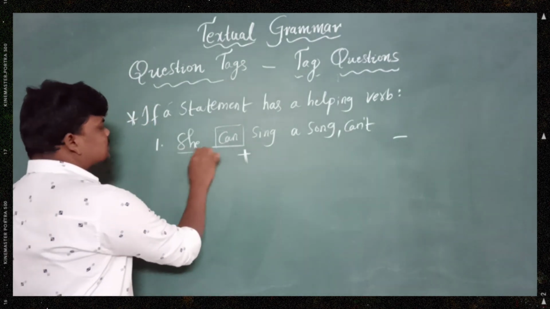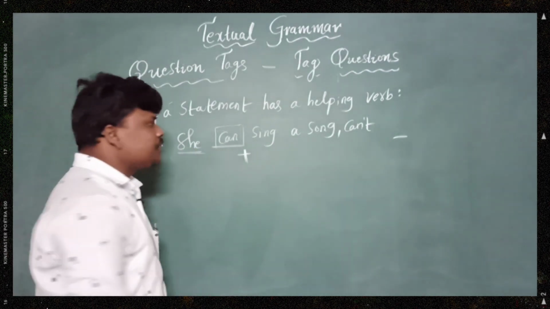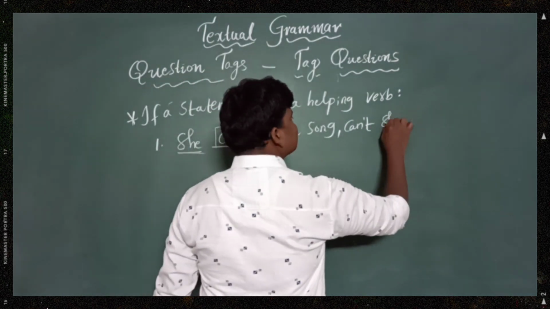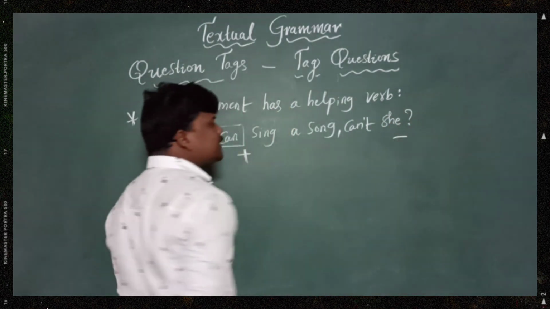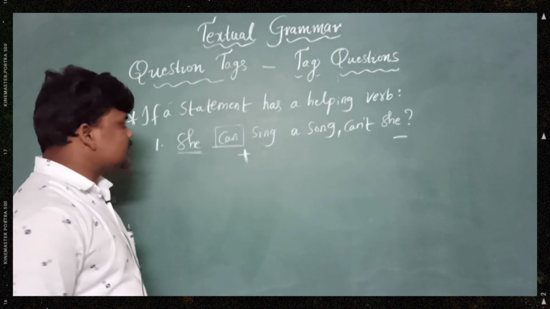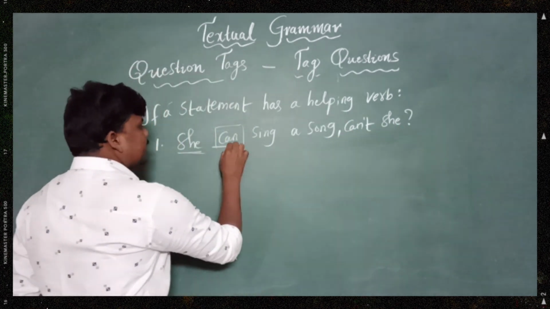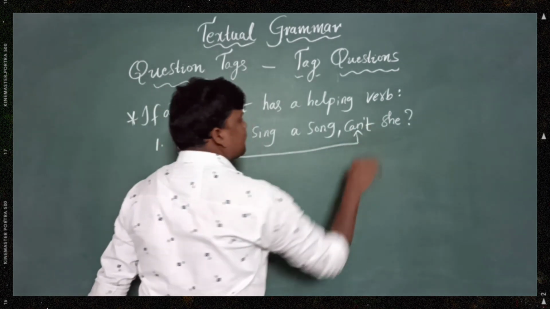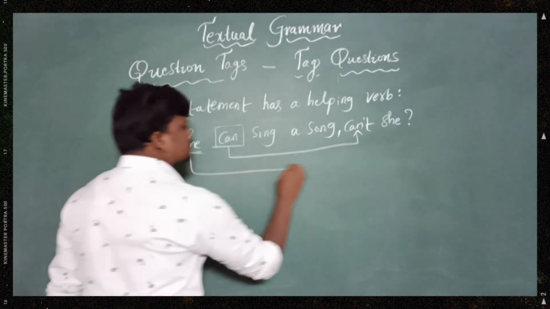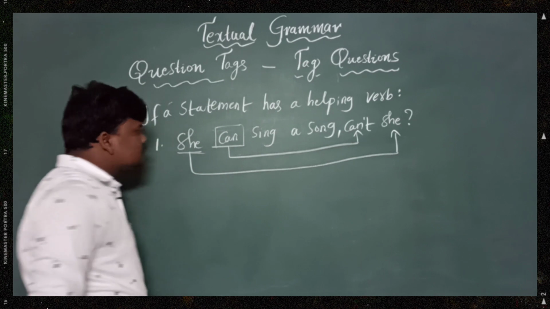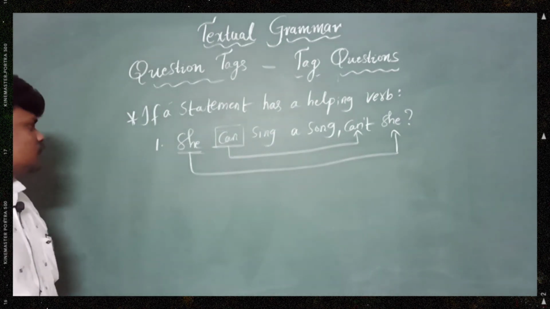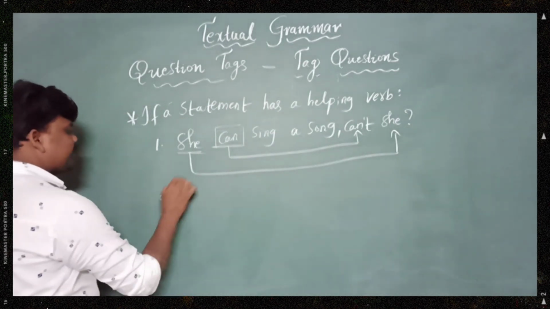Next, whatever the subject is at the starting place, we need to write at the end. The subject is she. Can't she? That is the right question tag. Very simple, my dears. See, can, and at the end we write she. Can't she? That is the question tag. Let's get into one more example.